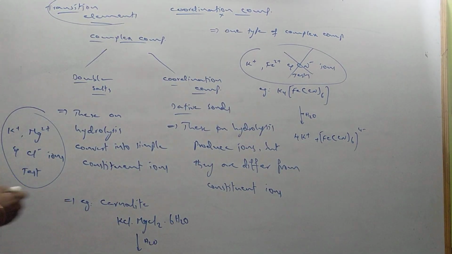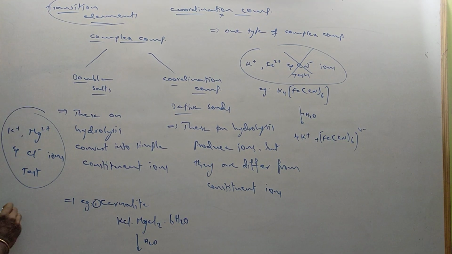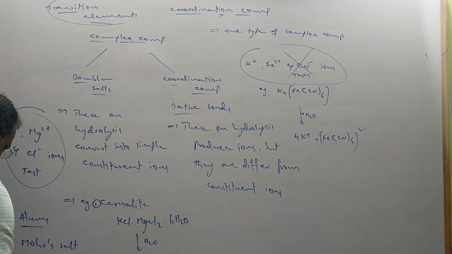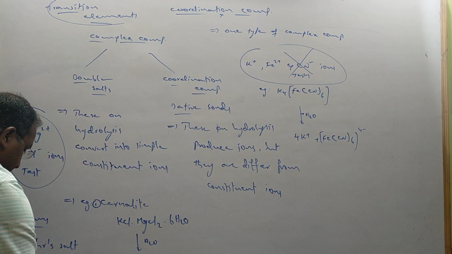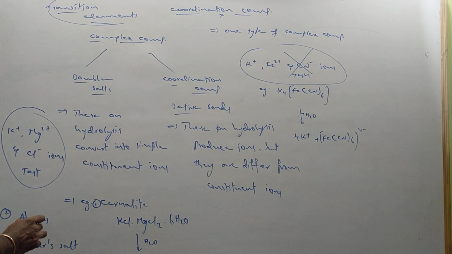And one more example you can take for double salts is alums. This is one example. Another, second example for this is alums. All types of alums are double salts. And the third example is Mohr's salt. Mohr's salt is also a double salt. The formula of Mohr's salt is ammonium sulfate, ferrous sulfate, 6H2O. So I will write the formula of Mohr's salt: (NH4)2SO4, FeSO4, 6H2O. This is Mohr's salt.